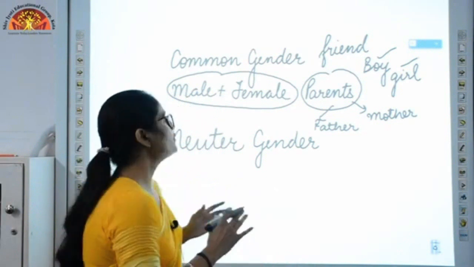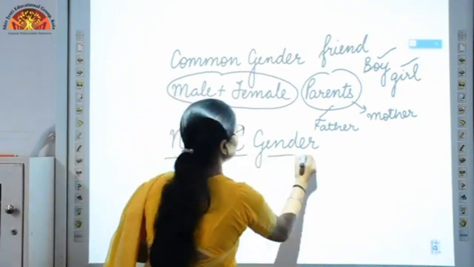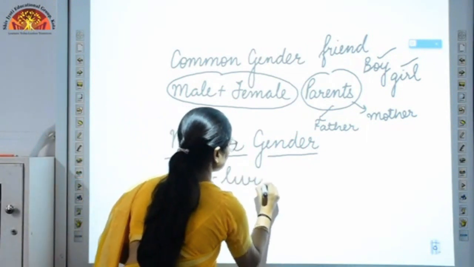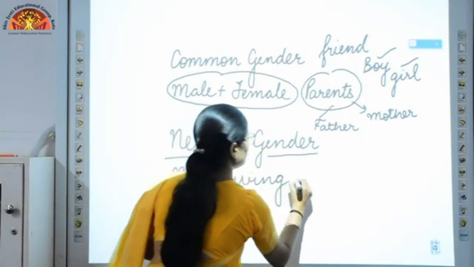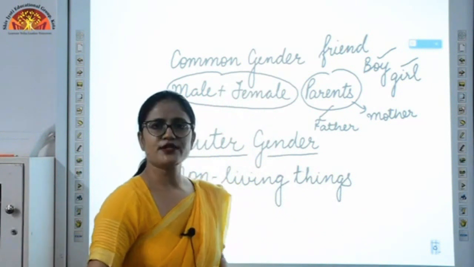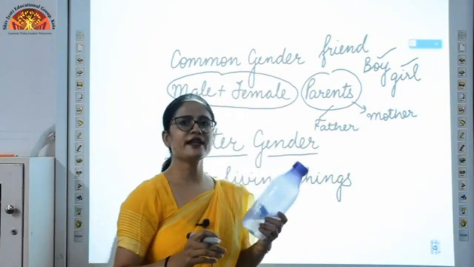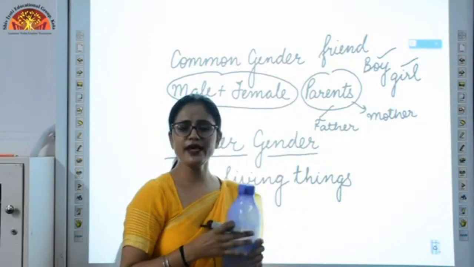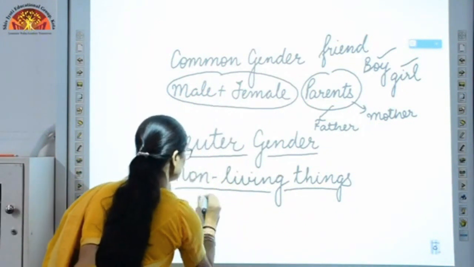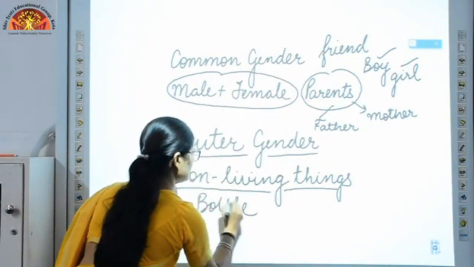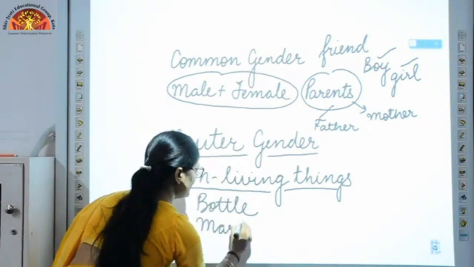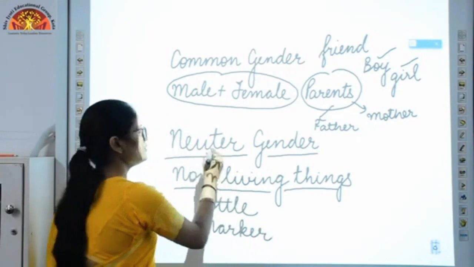Now let's see what neuter gender is. The neuter gender is the word used for non-living things. Suppose this bottle. This is a non-living thing. If I throw it, it will not cry. So my very first example is bottle. This marker is also a non-living thing and they do not carry any gender. So they are also neuter gender.